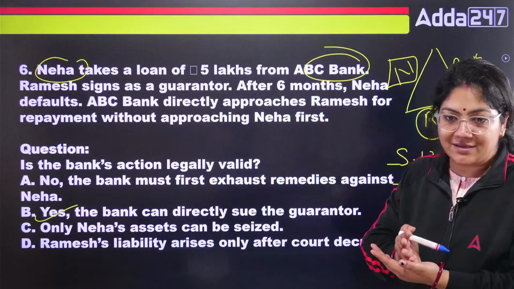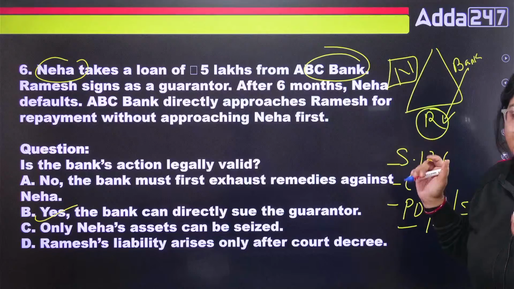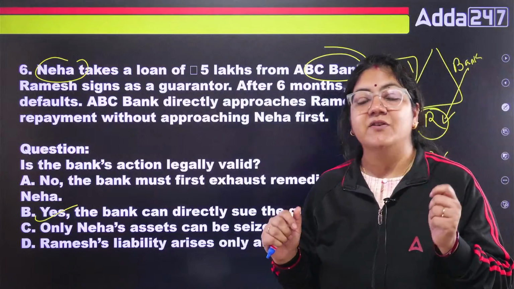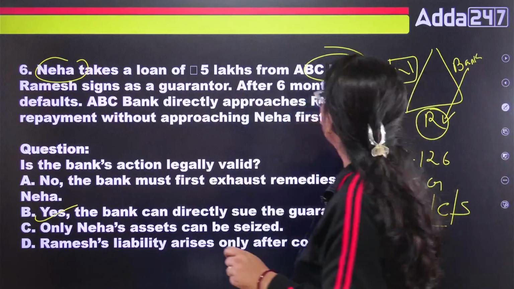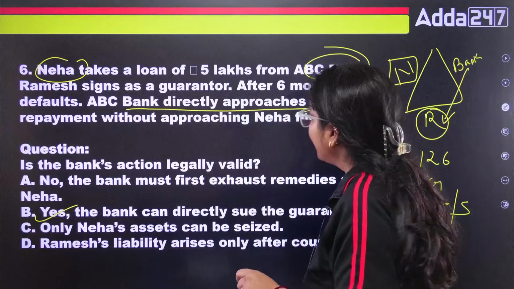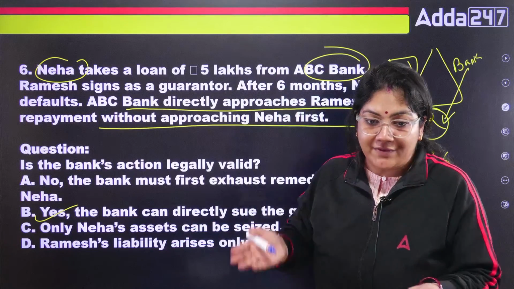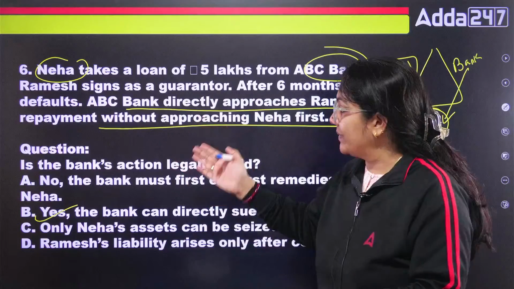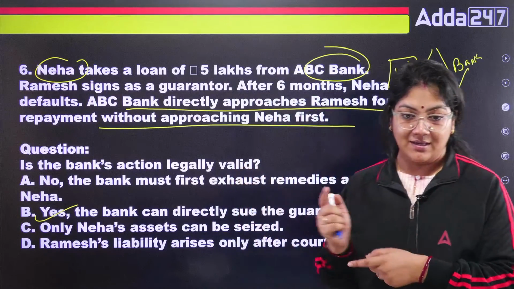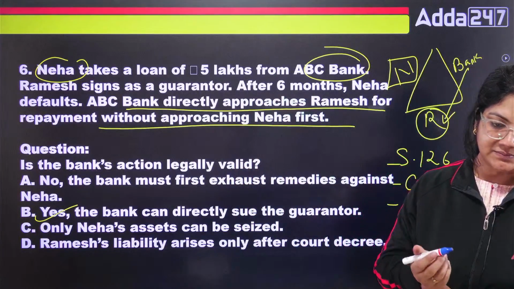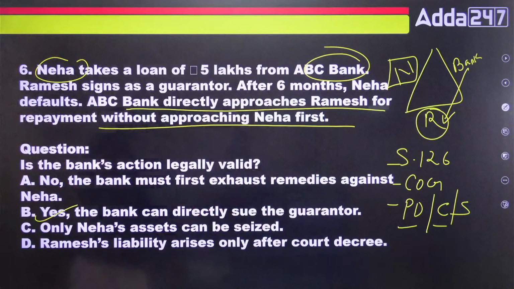Because if the surety is there, it means the bank can, obviously, approach the surety. We know that the principal debtor has primary liability, but in this question the statement is basically that ABC Bank directly approached Ramesh for repayment without approaching Neha first. It doesn't matter whether Neha exists or not. If the guarantor is appointed, then obviously we can go to the guarantor. Just see the fact that is asked. Is that okay? Any doubt, class? Because this is very much important.